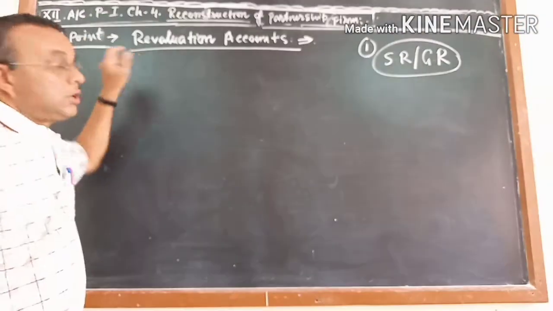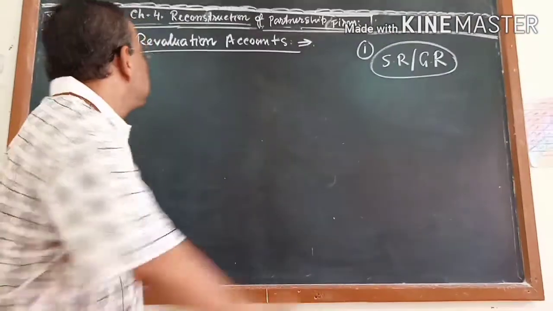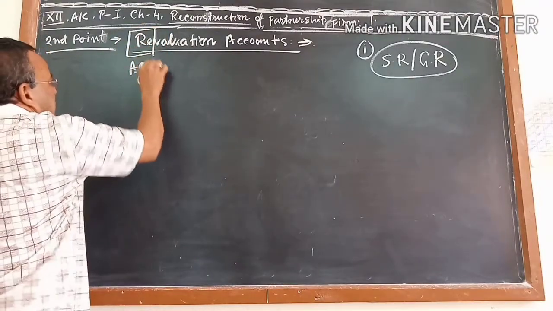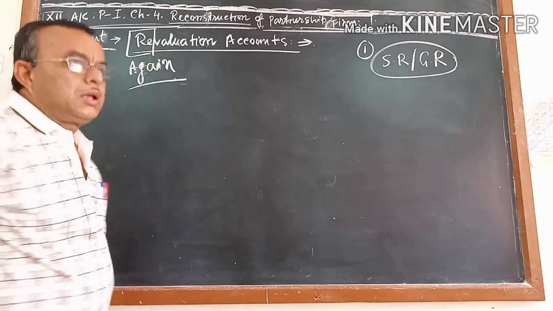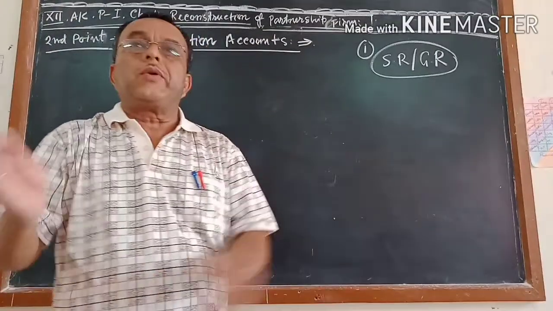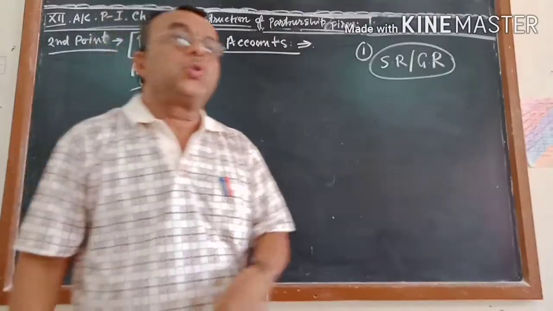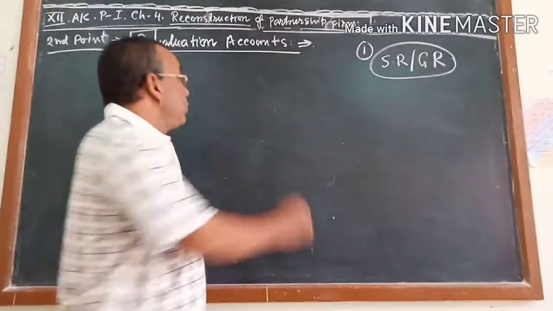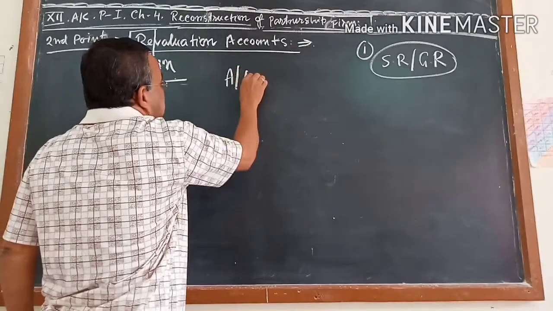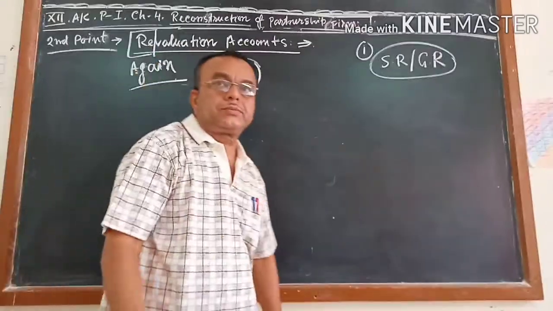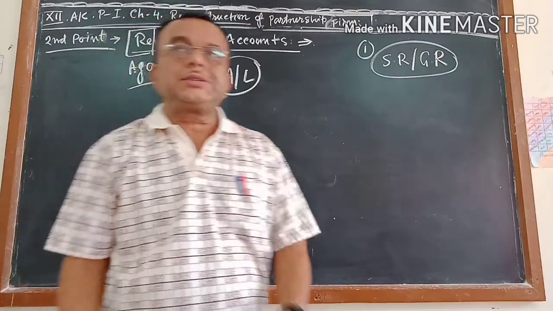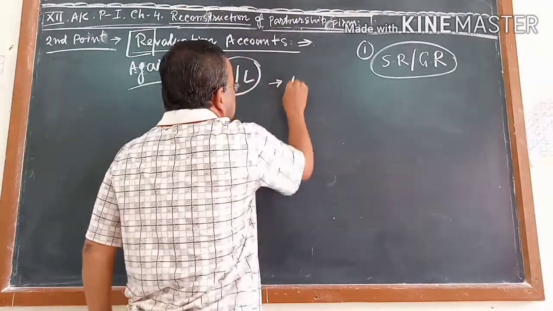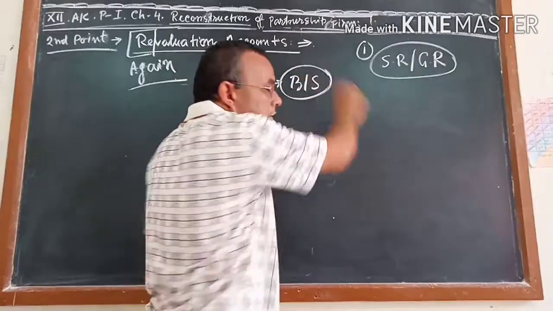Let us start with the revaluation account. All of you know the meaning of re. Re means again. Valuation means mulya, value. So what are you going to revalue? You are going to revalue the assets and liabilities. Where are the assets and liabilities? They are in your balance sheet. They are given in your balance sheet.